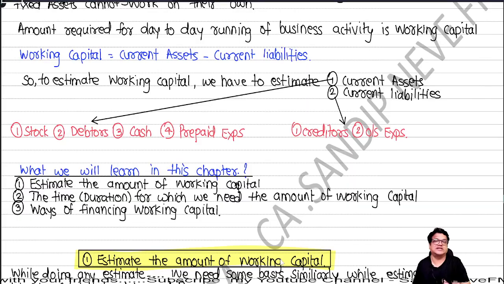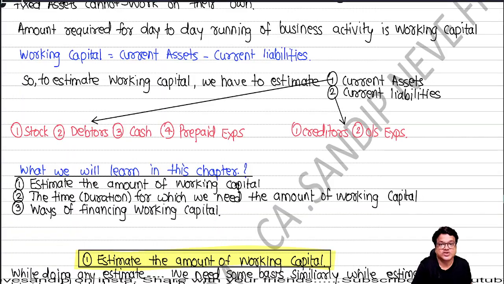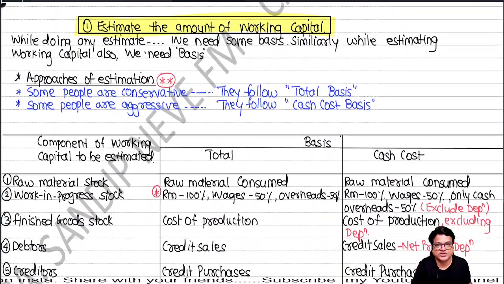So guys, the topic's name is estimation of working capital, in which what will we learn? Number one, to estimate the amount of working capital. Number two, the duration for which we need the loan. And number three, the ways of financing the working capital. This is what we have to study. Okay, fine. So let's talk about the first part, that is estimation of working capital.